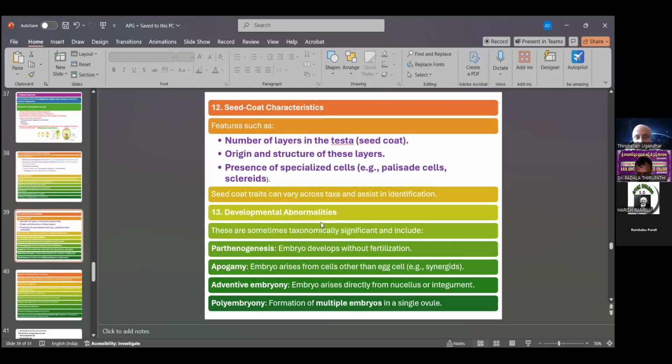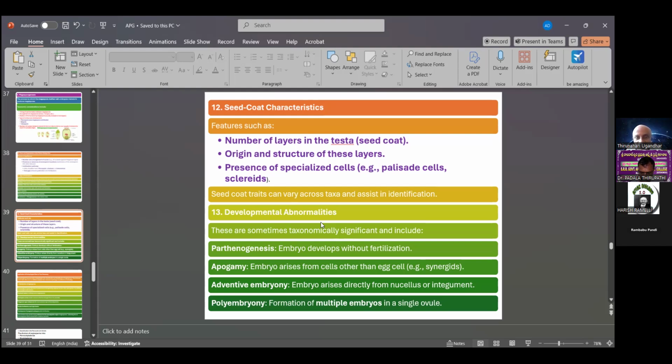These seed coat features include the number of layers in the testa. Seed coat, testa: how many layers? One coat, two coats, the cartilaginous number. The origin and structure of these layers. Then the presence of specialized cells, for example, polysaccharides and sclereids.